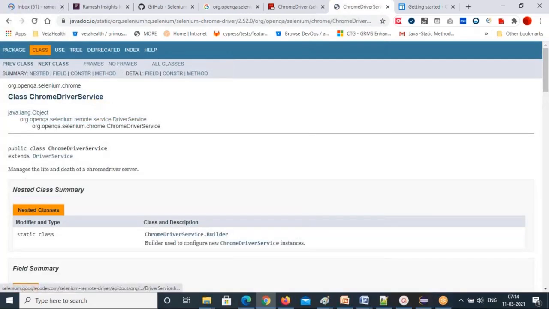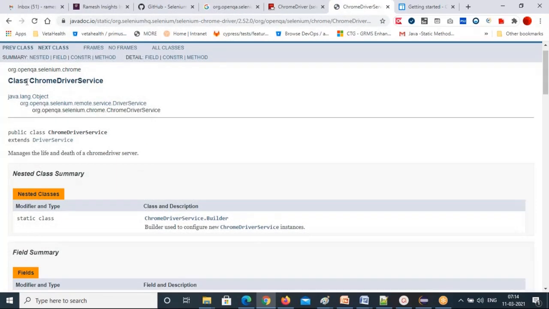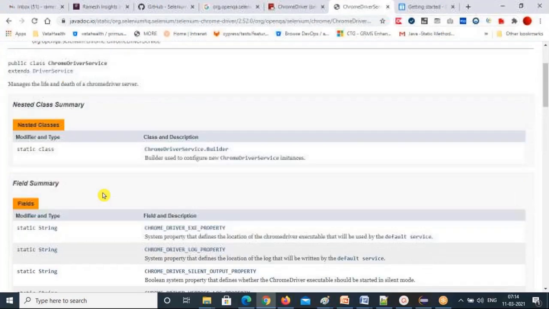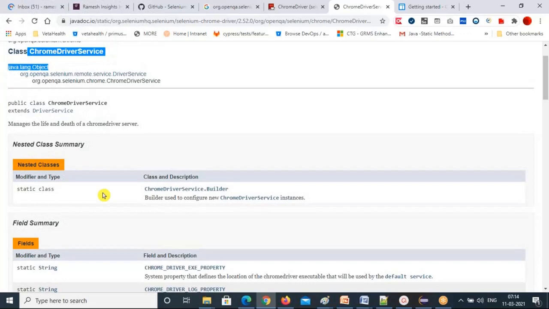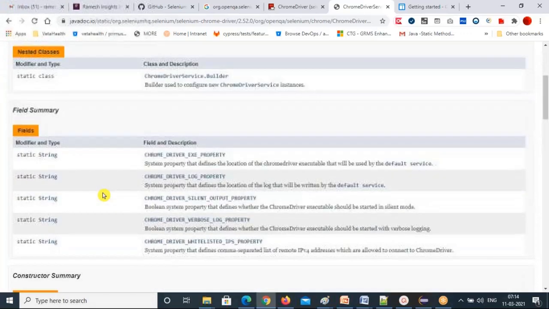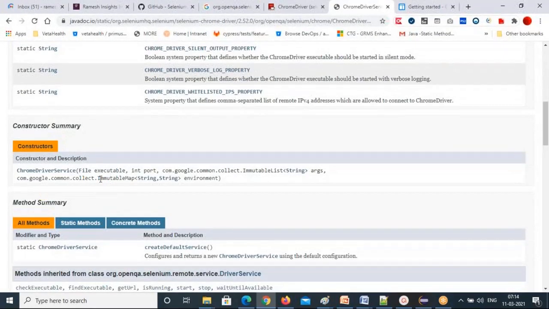Say Chrome driver service, another class. This is the class, and this also has a constructor. At least one default constructor will be there. See that this has a parameterized constructor.